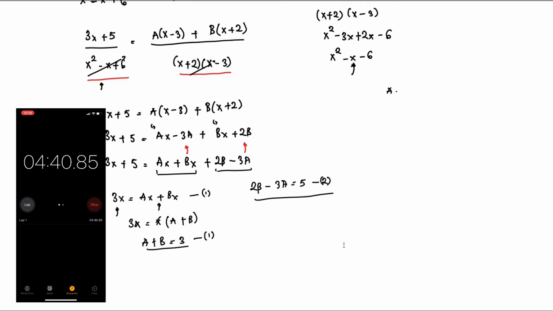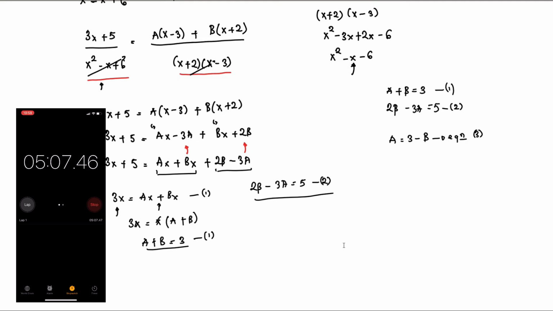All right, so we have a plus b is equal to 3, and we have 2b minus 3a is equal to 5. So this is equation 1 and this is equation 2. I'll be using the substitution method to solve this. So from equation 1, a is equal to 3 minus b, so we can call this equation 3. Now we can substitute equation 3 into equation 2.